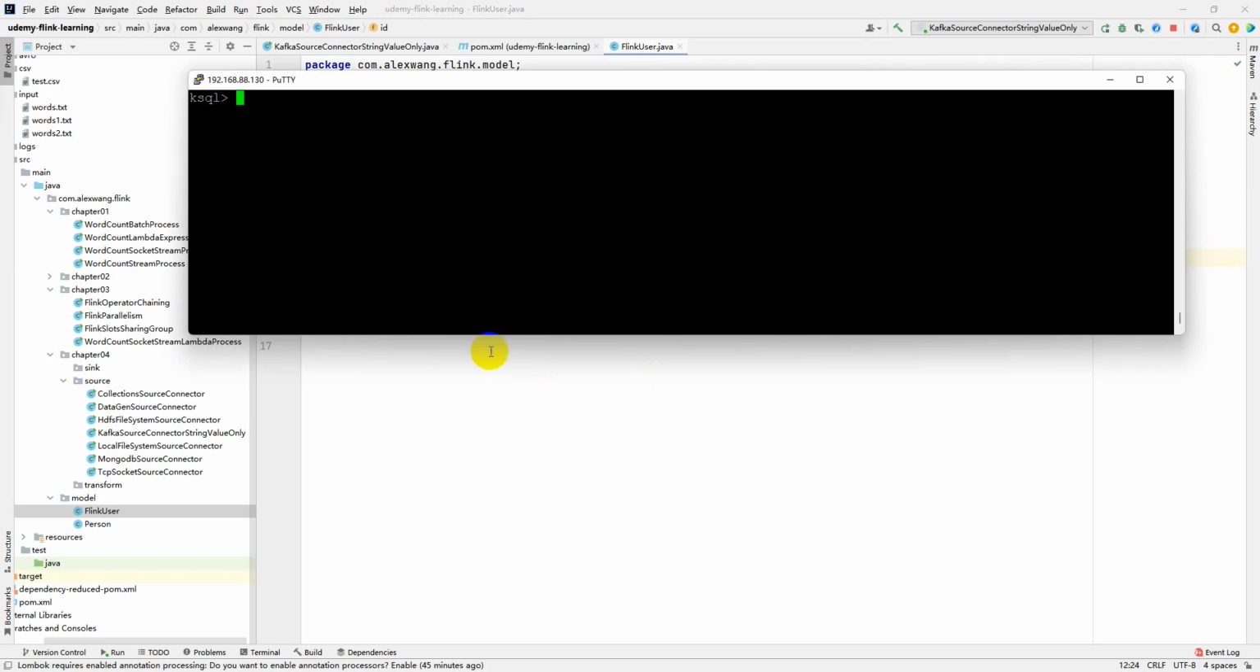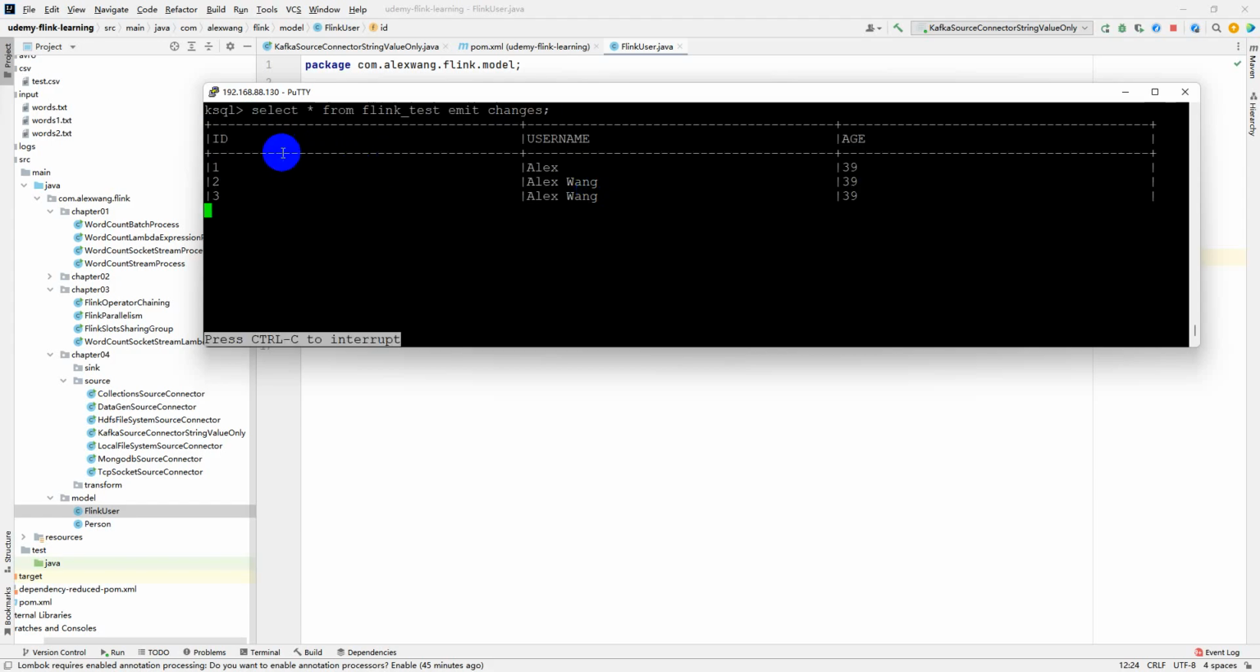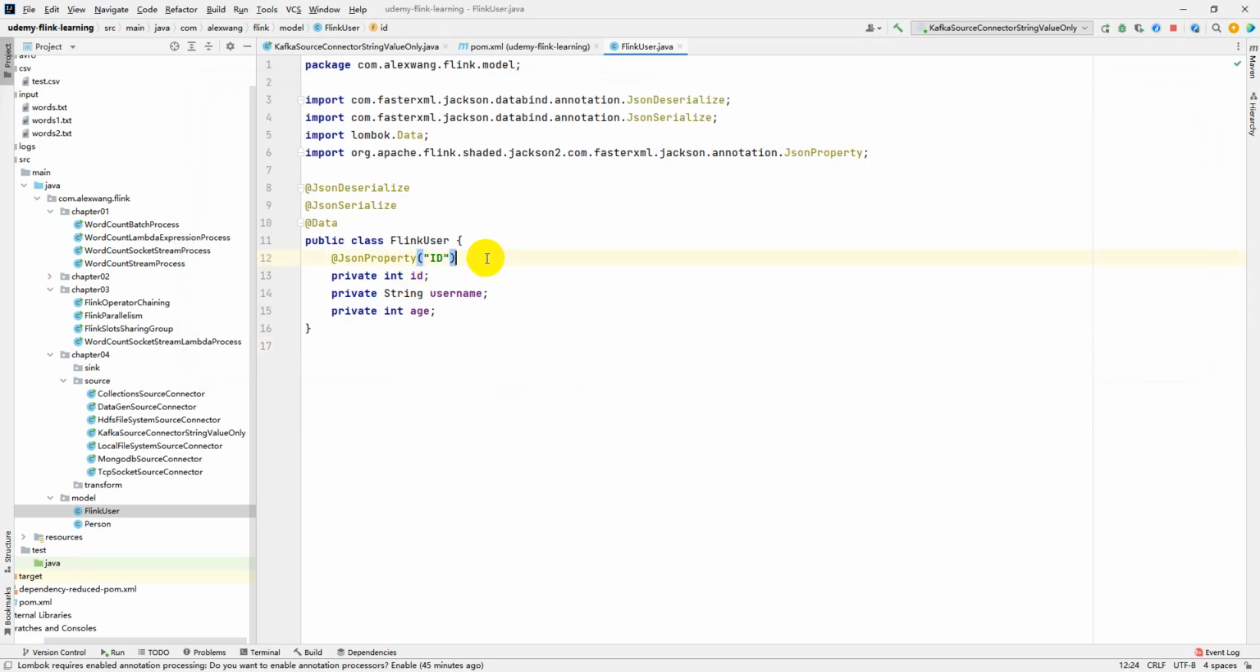Because we defined the stream and the topic in the KSQL client. So as you can see here, the KSQL client defines each field in uppercase. So we have to define the corresponding JSON property at the Java code level. All right. Username, age. All right.